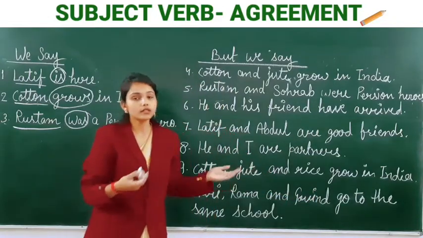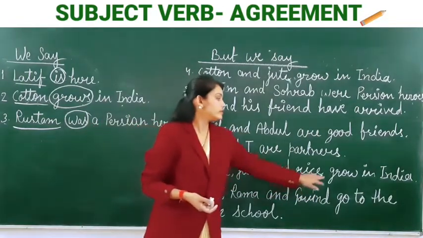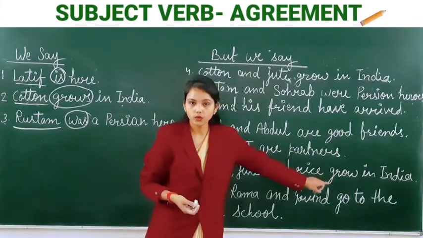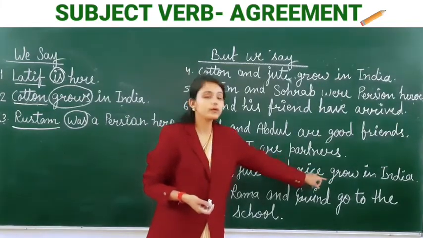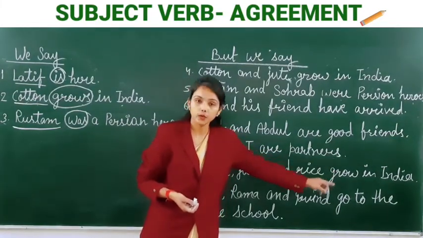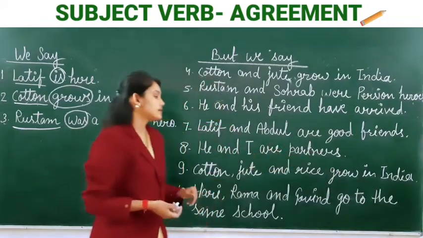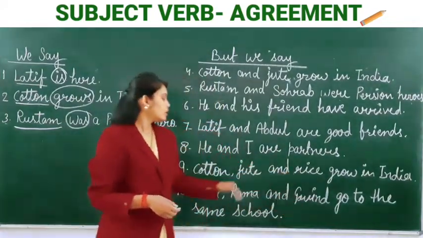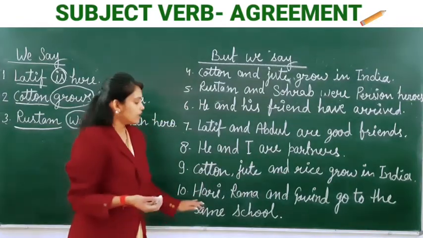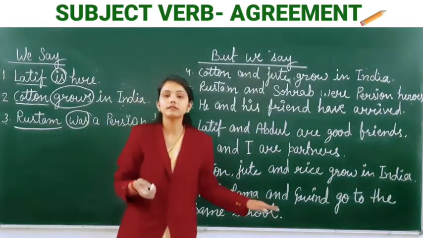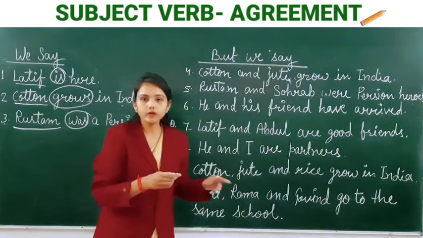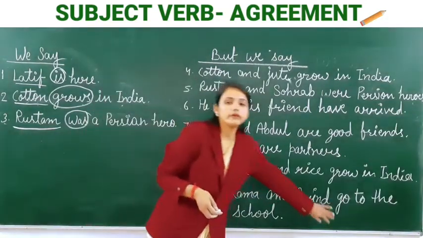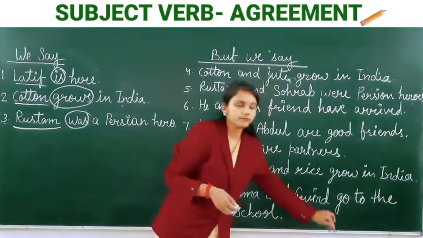Next is cotton, jute and rice grow in India, more than two. It means also in the plural form. So here we will use grow, not grows. Here we will use grow because grow is a plural verb. Next is Hari, Ram and Govind go to the same school. Hari, Ram and Govind means more than one, plural form. Then the verb will also be in the plural form.